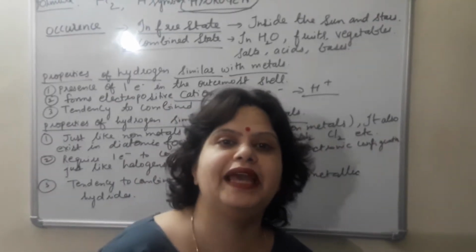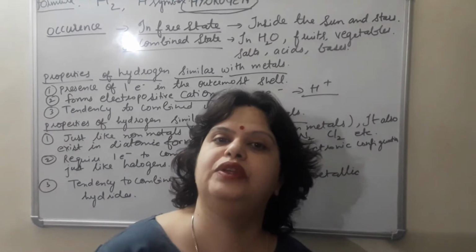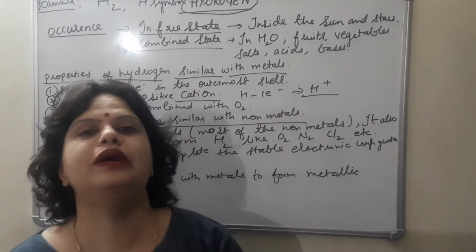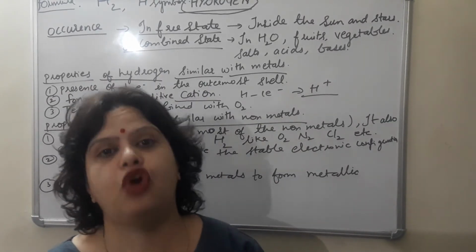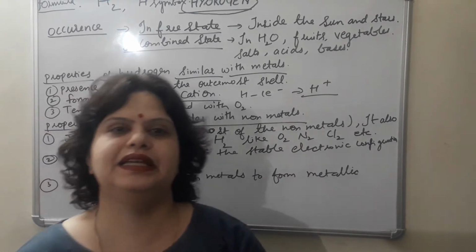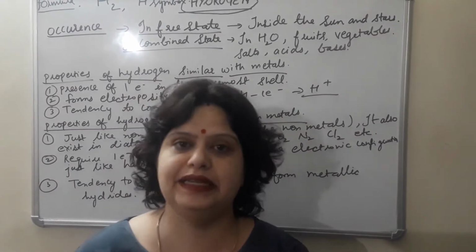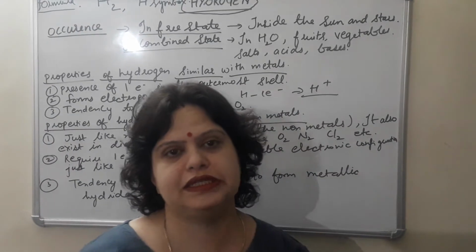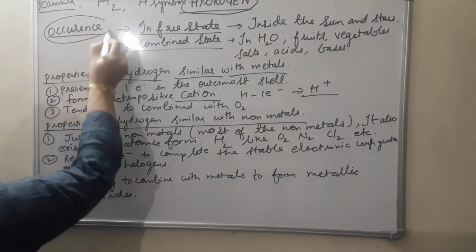Hydrogen is the first element of the modern periodic table with atomic number 1 as well as mass number 1. So far, the position of hydrogen is not clear in the modern periodic table also, and this is one of the drawbacks of the modern periodic table. So today we will discuss its occurrence, its similarity with those of metals and its similarities with those of non-metals, specifically halogens. So let us start from the first point which I have written here, that is occurrence.